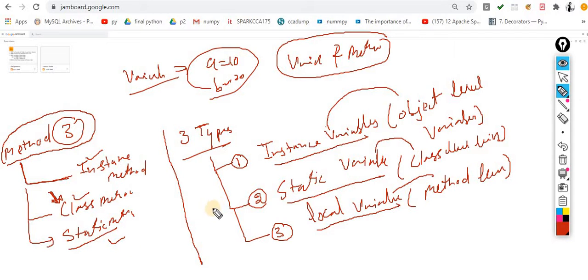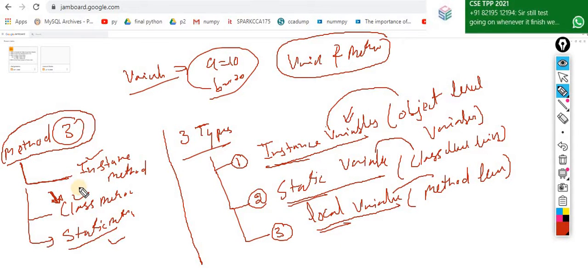These are the basic foundation for classes. If I talk about classes, I have to maintain all these things. These are exactly the same variables, don't worry about it. But yes, there is a little difference: it becomes the instance variable, the static variable, the local variable, and the instance method, class method, and static method.